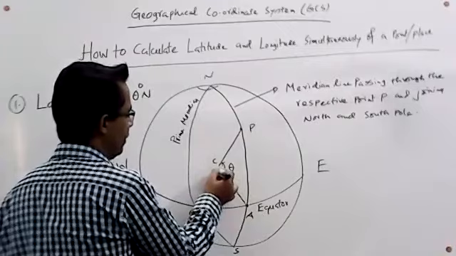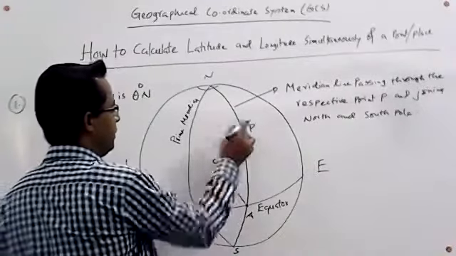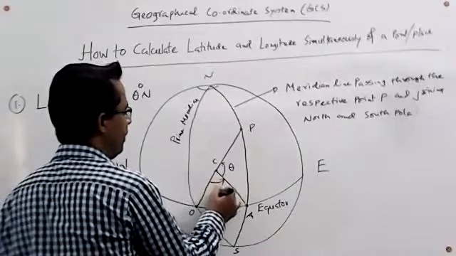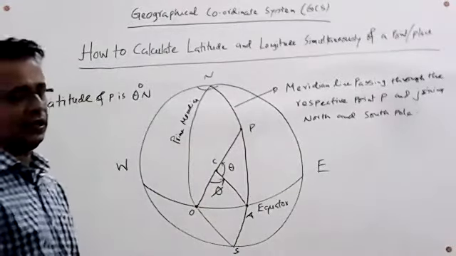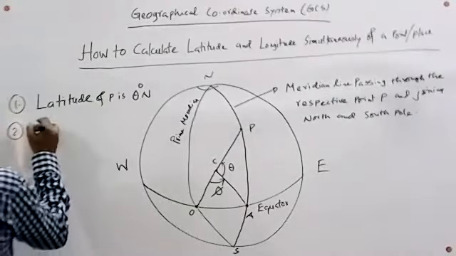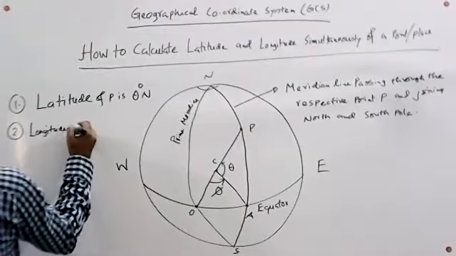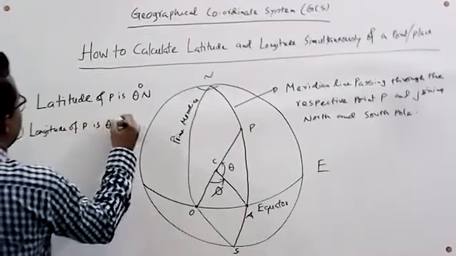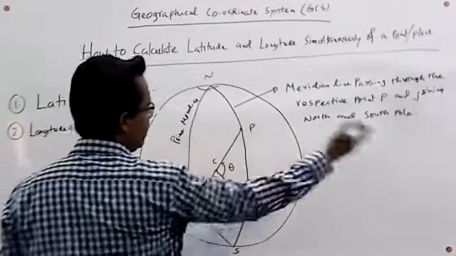Then we will get the longitude of the point P. This angle is denoted by phi, which is also called the azimuthal angle. So number two, the longitude of P is phi degrees.